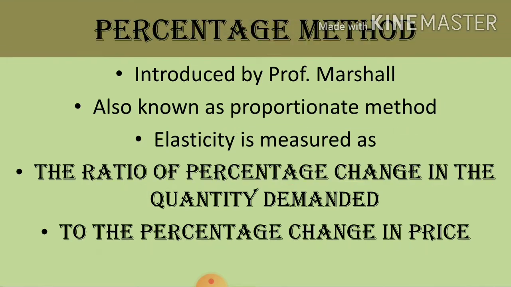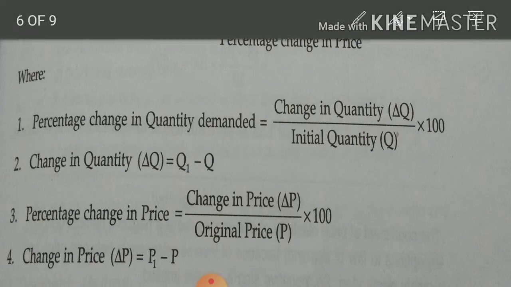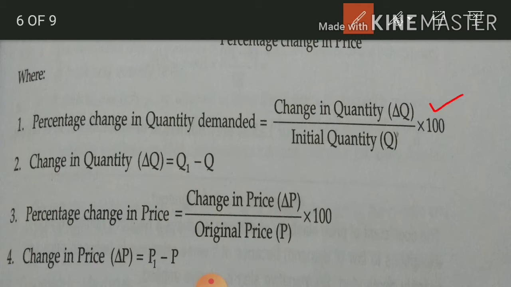Clear? So you can see the formula: elasticity of demand is equal to percentage change in quantity demanded upon percentage change in price. Percentage change in quantity demanded can be calculated like this: change in quantity, that is delta Q, upon initial quantity, that means Q, multiplied by 100, since we are taking this value in percentage.